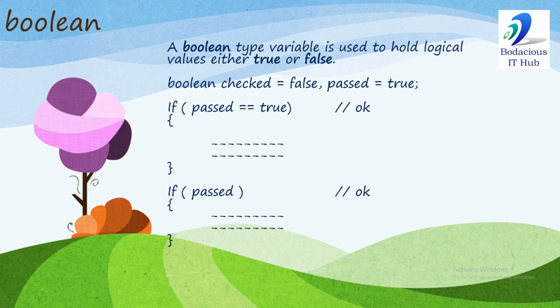And the last data type is Boolean. A Boolean type variable is used to hold logical values, either true or false. So in this statement we have declared two variables. Boolean check is false, pass is true. If you are using a Boolean type variable in an if condition, you can write the entire expression if pass equals true, or you can write like this also: if pass. If the value of pass is true, the statement will be executed, otherwise it will be ignored.